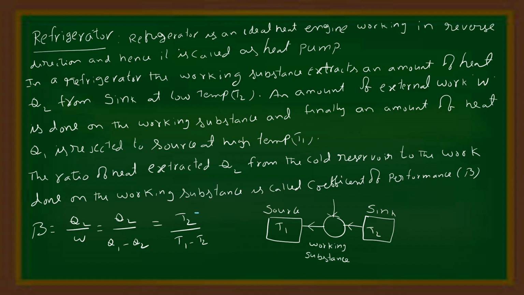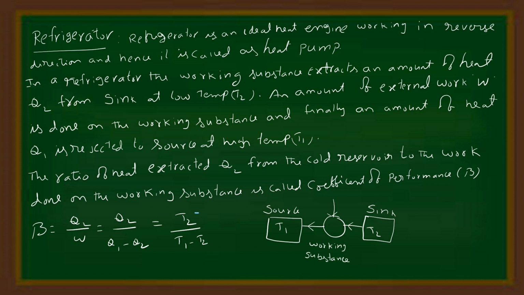A refrigerator is an ideal heat engine working in the reverse direction, and hence it is called a heat pump. In a refrigerator, the working substance extracts an amount of heat Q2 from the cold reservoir at low temperature T2. An amount of external work W is done on the working substance, and finally an amount of heat Q1 is rejected to the hot reservoir at high temperature T1.